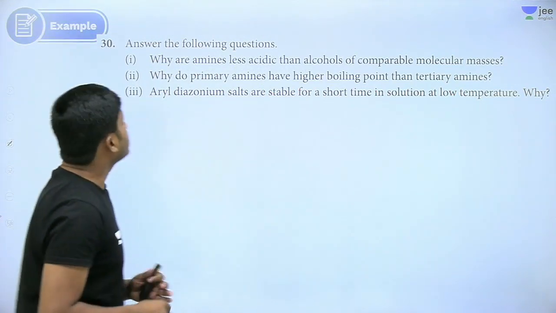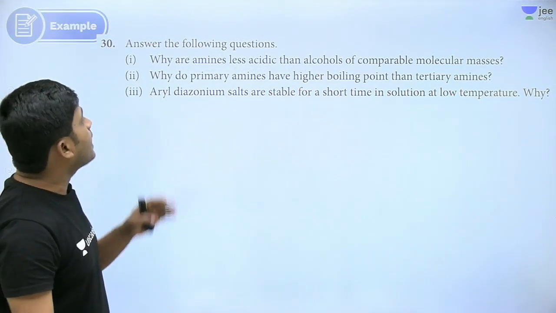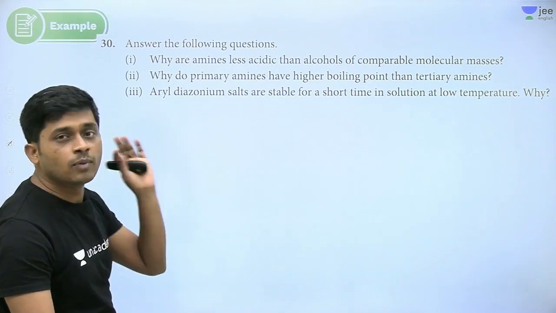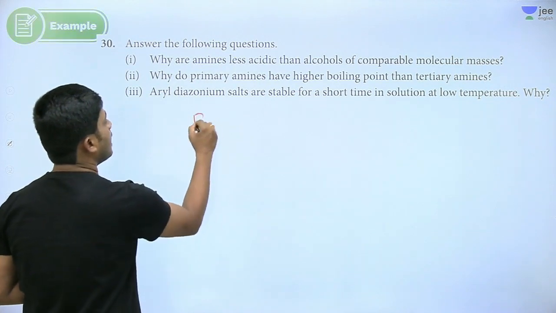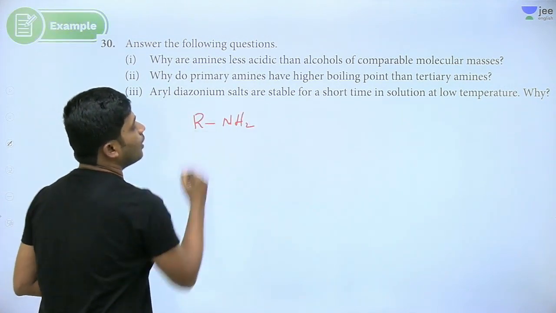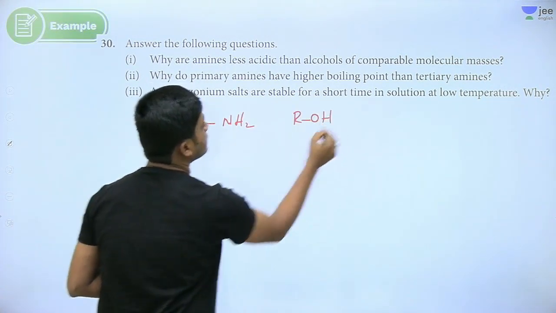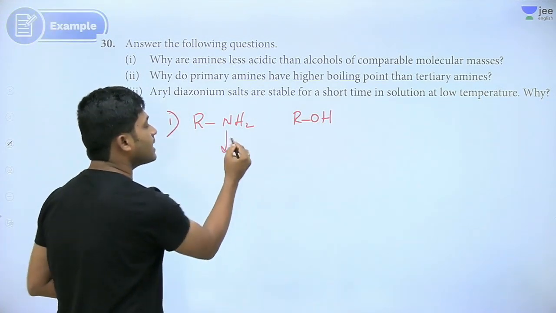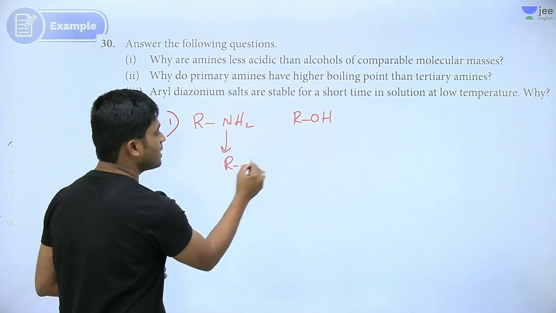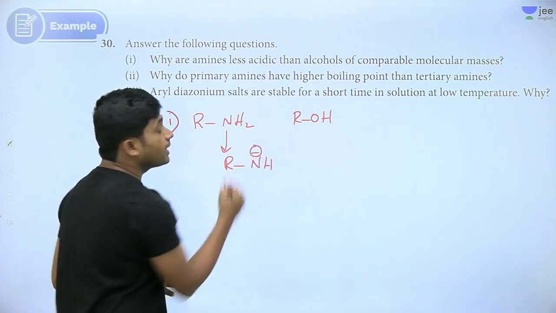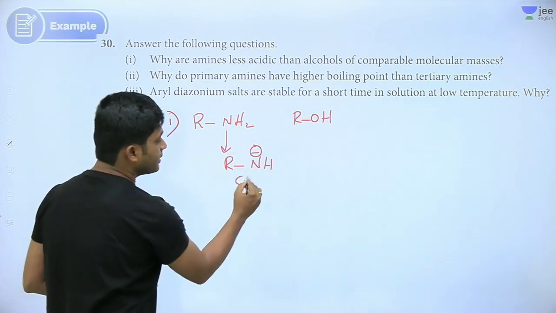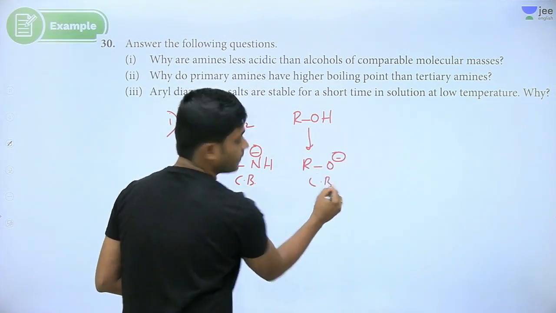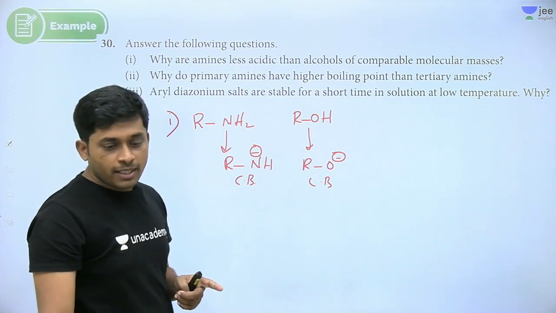Next, 30. Why are amines less acidic than alcohols of comparable molecular mass? Amines are NH2, alcohols are OH. So which are more acidic, alcohols or amines? Amines are generally basic, right? The reason is RNH minus. Compare the conjugate base stability. This is a conjugate base, this is a conjugate base.